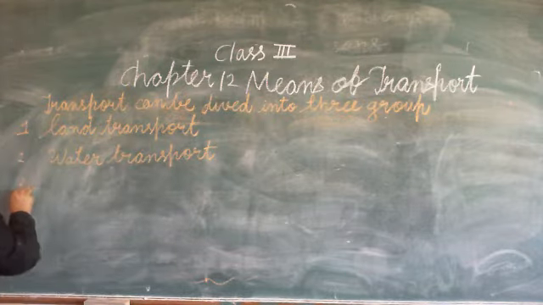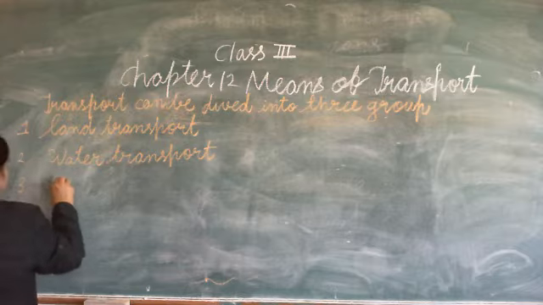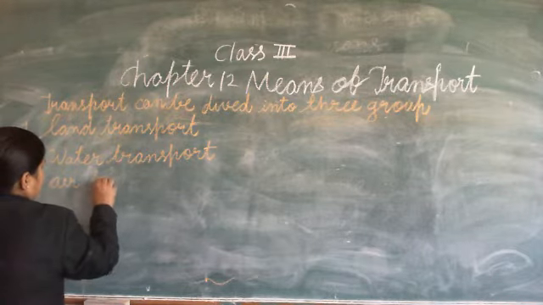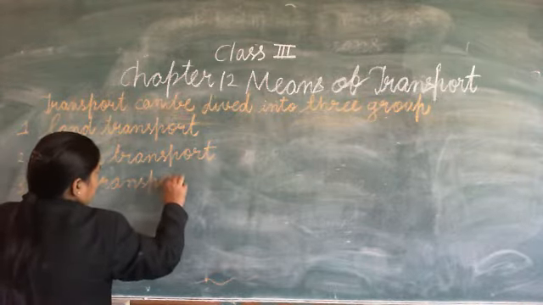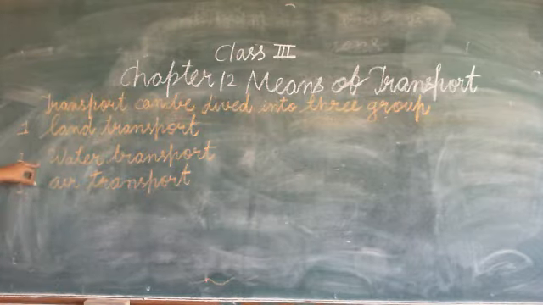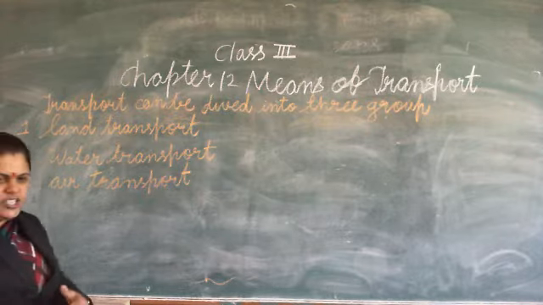And number 3, air transport. So these are the 3 categories of transport.